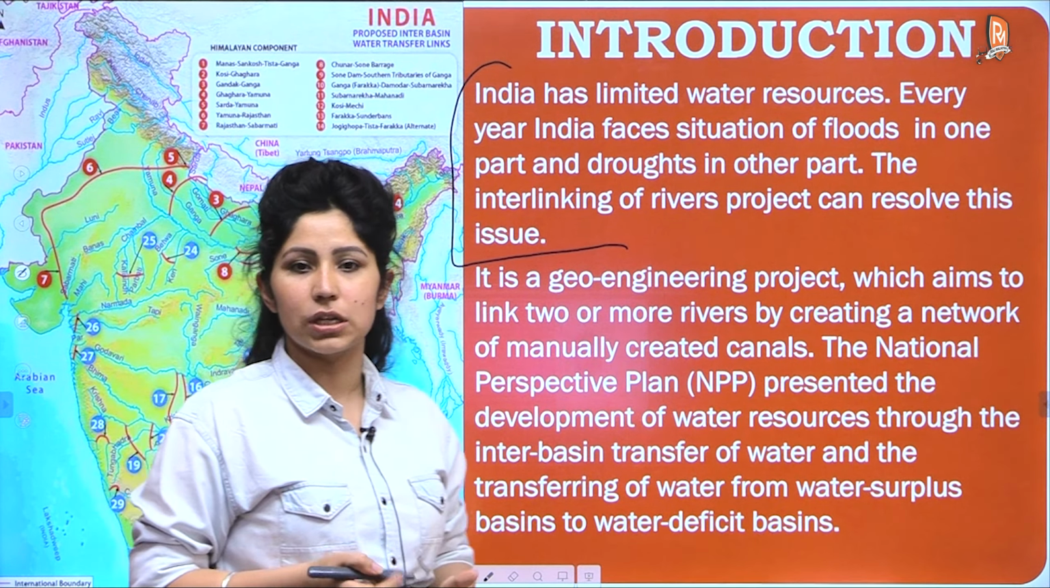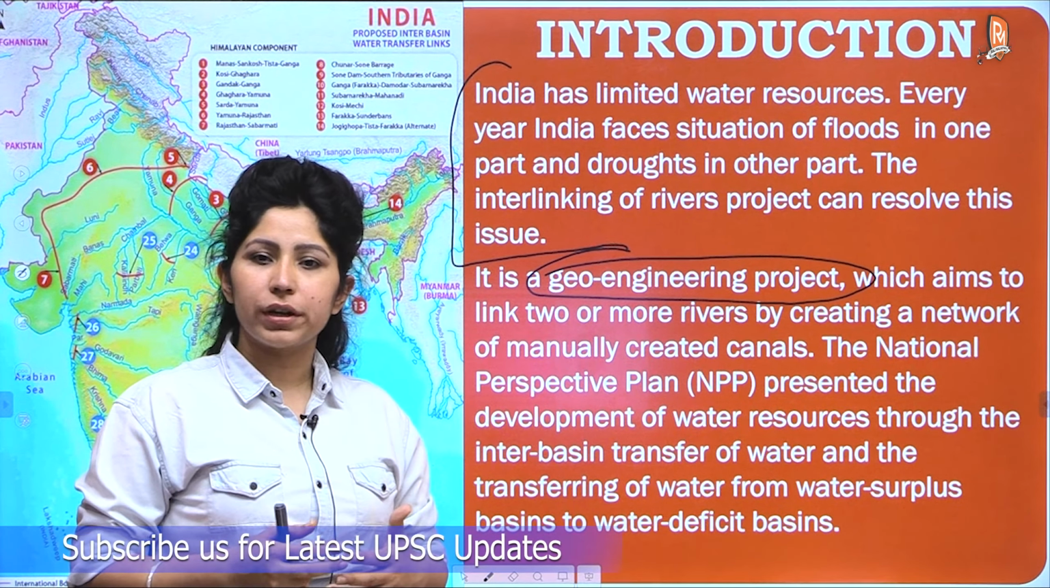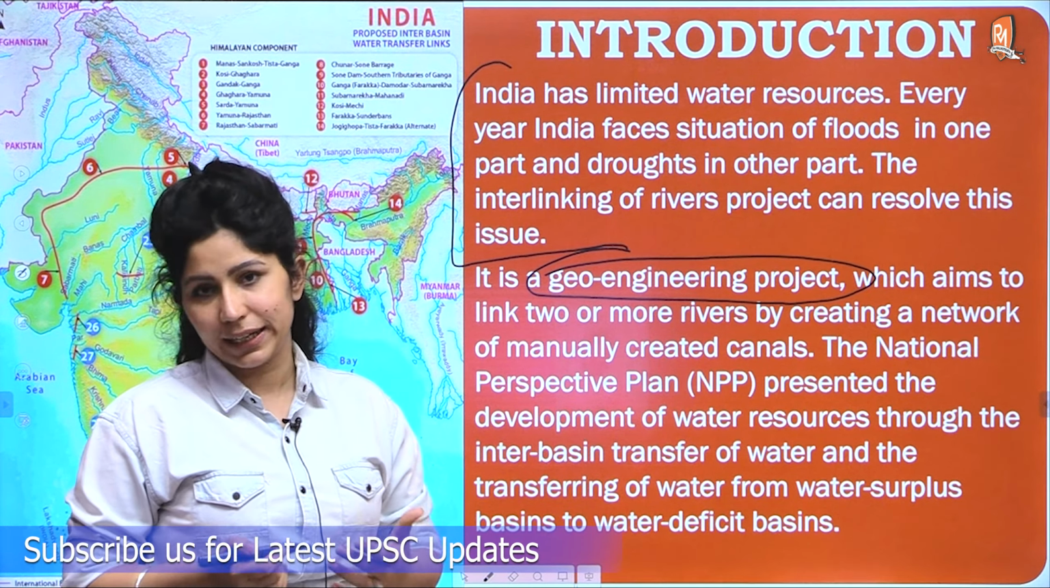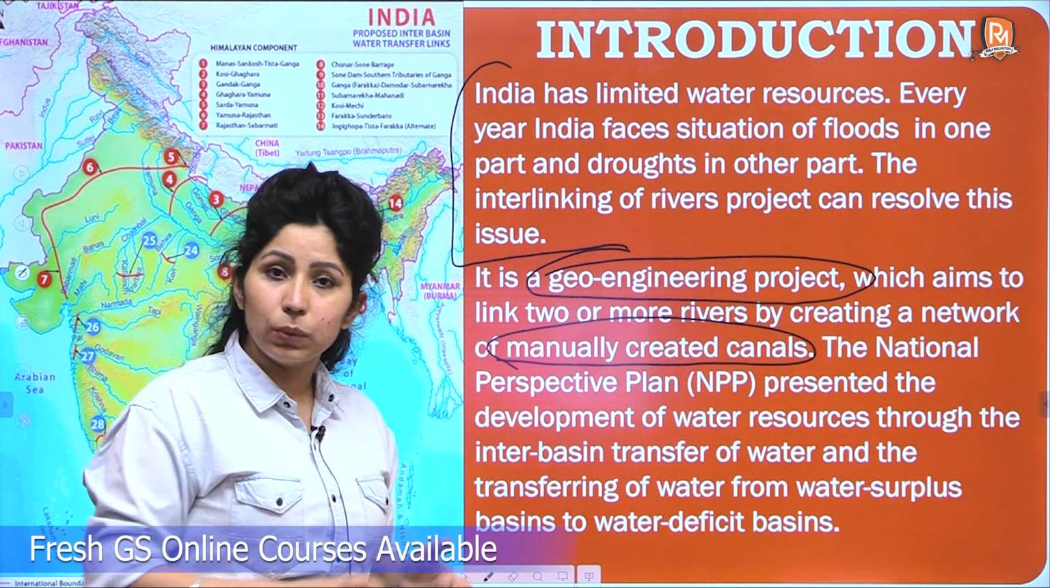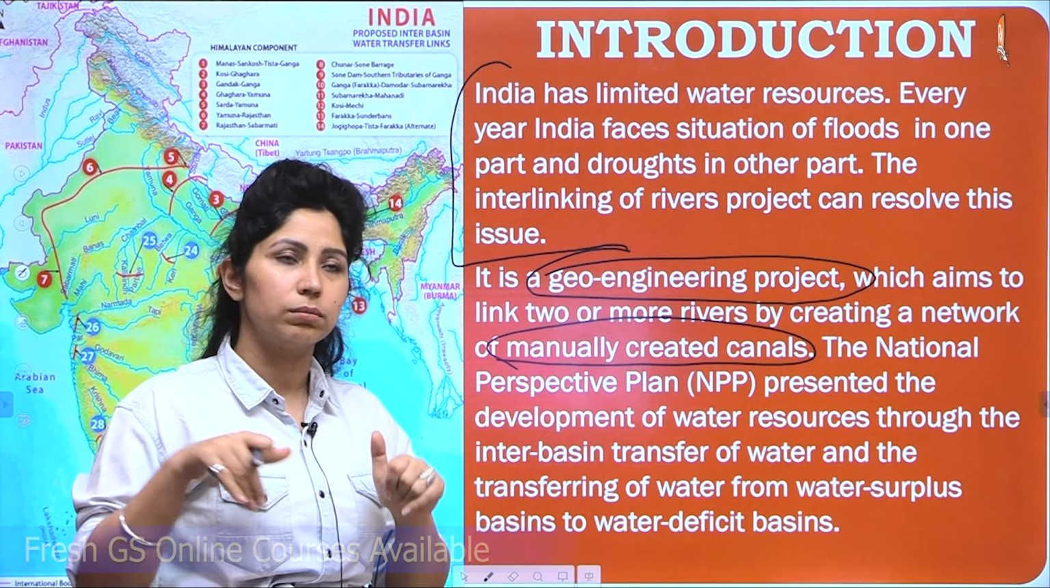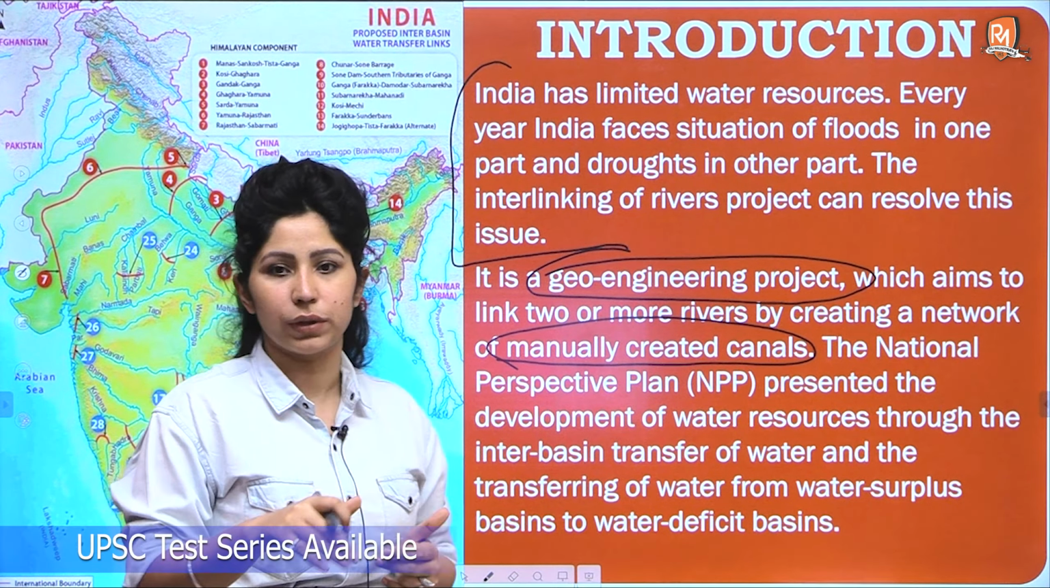It is a geo-engineering project which aims to link 2 or more rivers by creating a network of manually created canals. Rivers flow in their natural direction or on their natural route, but interlinking of rivers aims to create manual canals and direct the flow of water through them. So the National Perspective Plan presented the development of water resources through the inter-basin transfer of water, transferring water from water surplus areas to water deficit basins. So this is a broad definition of interlinking of rivers.